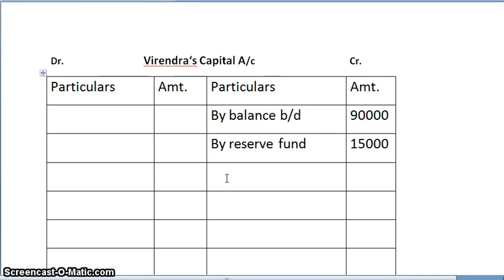So we'll write again by profit and loss suspense account, the amount we got, 10,417.